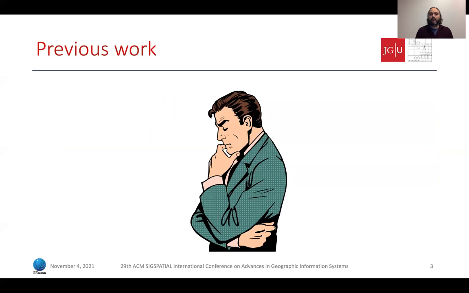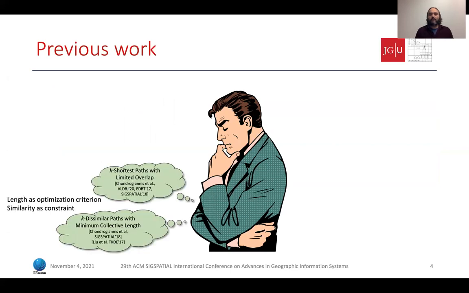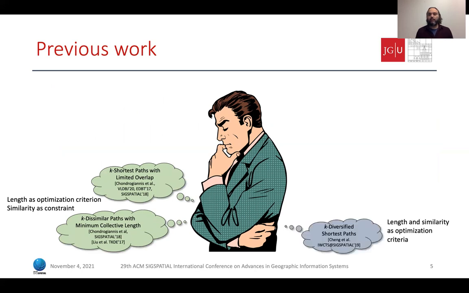Regarding previous works in alternative routing, one direction is, as already discussed, to consider length as the optimization criterion and similarity as the constraint. And this includes the k-shortest paths with limited overlap and the k-dissimilar paths with minimum collective length. Another direction is to consider both these aspects of the paths as optimization criteria. To the best of our knowledge, there is only one work that does this, and this is called the k-diversified shortest paths. However, similar to other works in multi-criteria pathfinding problems, there is a high computational cost, and also we might end up recommending paths that are too long or too similar.